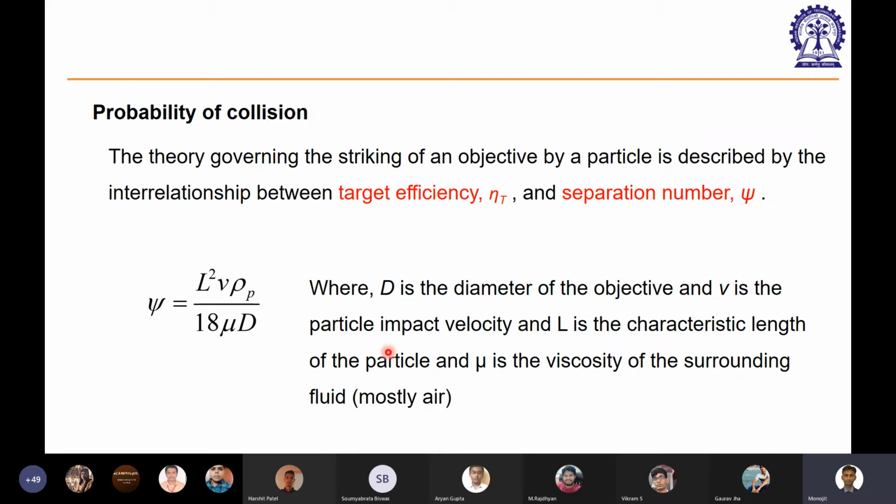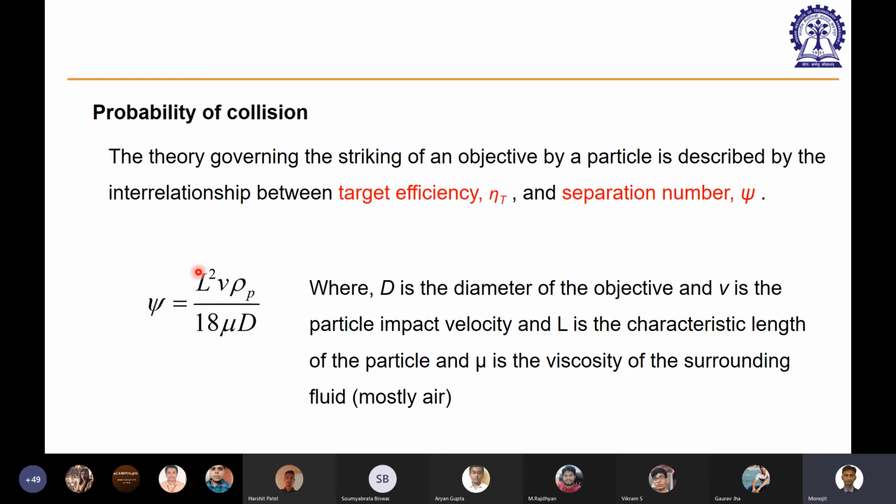And v is the velocity, the particle impact velocity. So it's an ideal case, right? If you know all these terms, then and only then can you find out the probability. Obviously, in real life in industry, one cannot go and find out a specific probability of hitting of a particle. It's not possible. But in a laboratory experiment, you can calculate all these things.